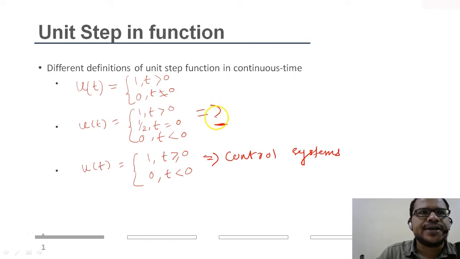And also in the second category, by taking u(t) equal to half at t equal to 0, we are actually using the concept of differential calculus, at the point of discontinuity. Here at t equal to 0 the point of discontinuity occurs. At the point of discontinuity, the value is given by taking the average of two signals, that is, for t greater than or equal to 0 it is 1, for t less than or equal to 0 it is 0. So (1 plus 0) by 2, the average value comes out to be half. So mostly we'll be using the second and third category.